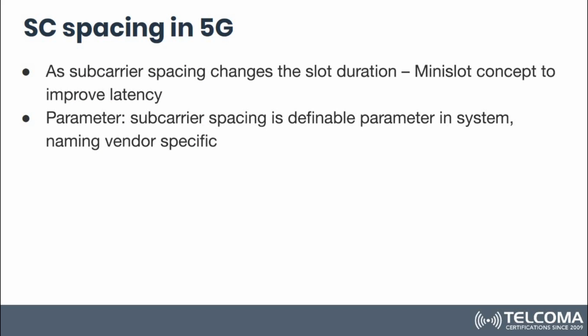So sub-carrier spacing can be implemented through the sub-carrier spacing parameter, which is defined in the network, and the naming convention can be different in different vendors. And as the sub-carrier spacing changes, the slot duration changes, which brings in the mini slot concept, where we can improve latency.